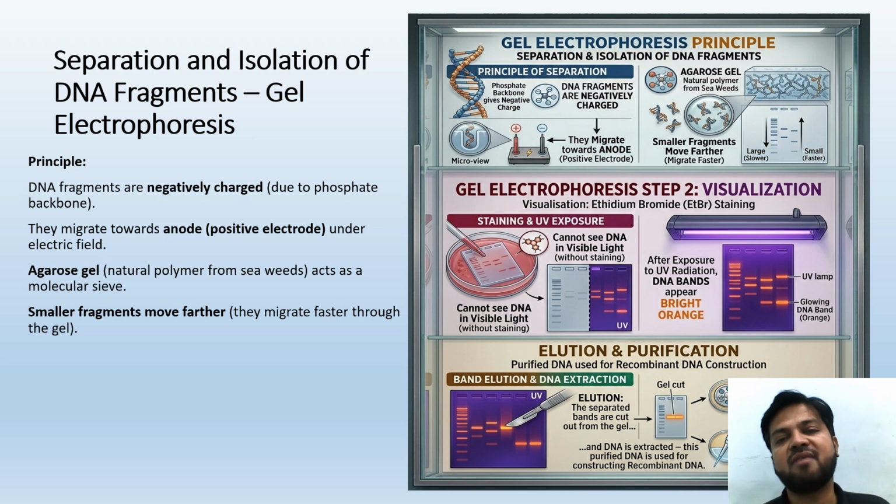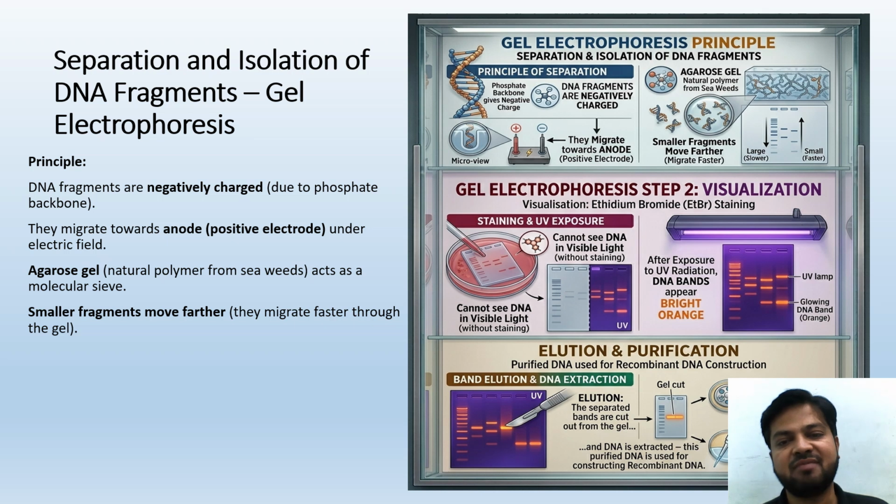Then you are going to have visualization. Okay, how are we going to visualize? This is very important. We are going to use ethidium bromide. Very important: the name and the abbreviation ETBR, the process in which it is used, and the step where it is used have been asked multiple times. So in order to visualize, we are going to use ethidium bromide staining, and then UV exposure.